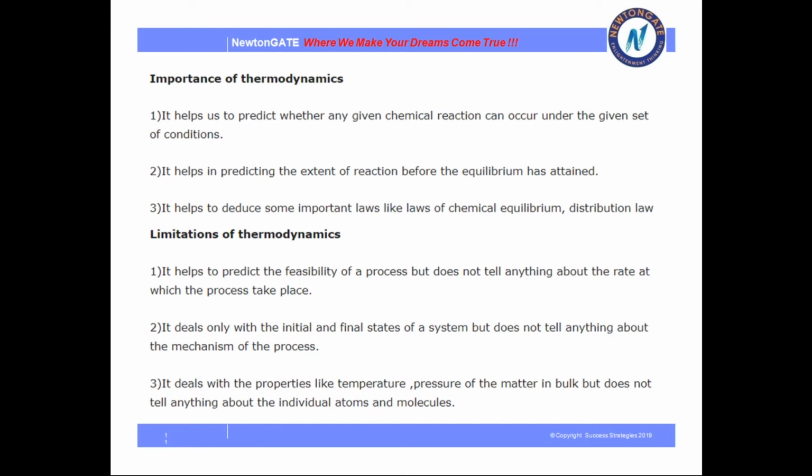And there are some limitations of thermodynamics. That is, it helps to predict the feasibility of a process but does not tell anything about the rate at which the process takes place. Next limitation is it deals with only the initial and final state of a system but does not tell anything about the mechanism of the process. Next, it deals with the properties like temperature, pressure of the matter in bulk but does not tell anything about the individual atoms and molecules.